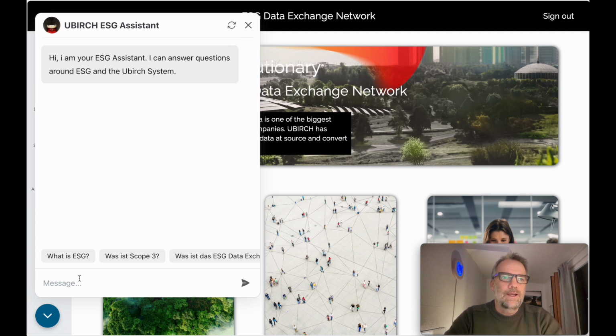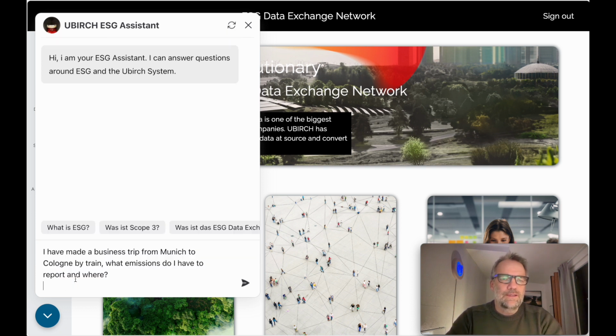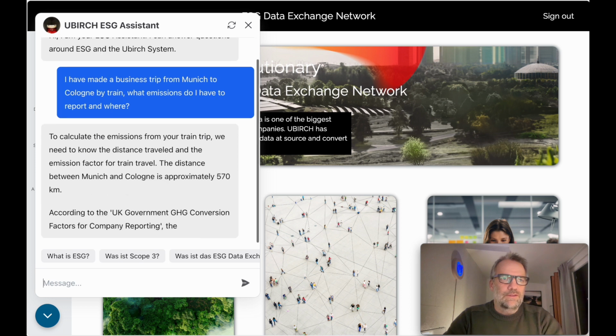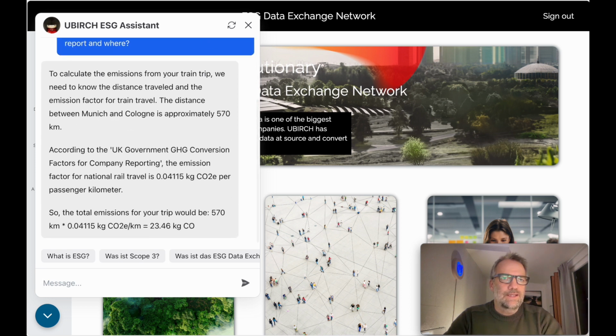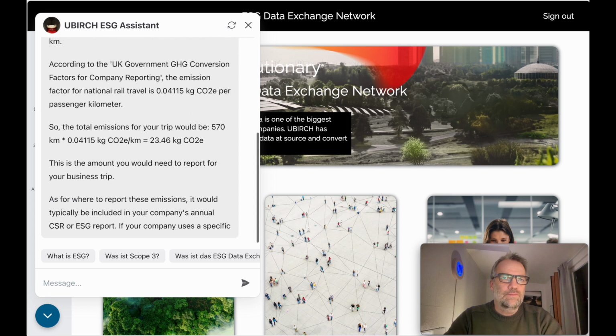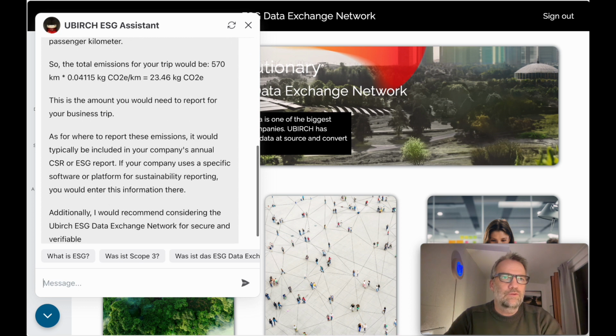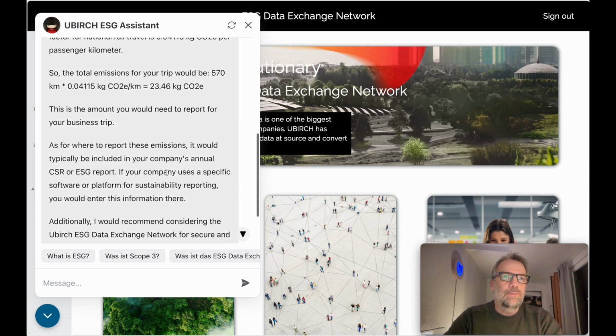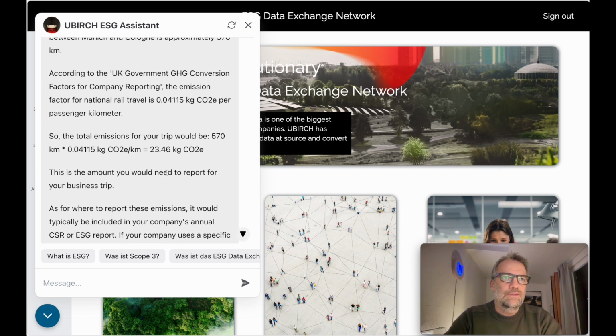Then another question, at this moment much more specific on a reporting story. I am interested in learning how to consider the emissions that arise when I make a business trip from Munich to Cologne and where I should input them into the system. Also a question that frequently occurs in reporting. We see that he has calculated the distance here as 570 kilometers, used a corresponding emission factor, multiplied it out, and comes to the result that it is 23 kilograms of CO2 that need to be specified.